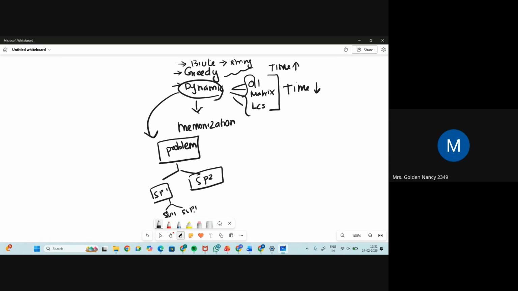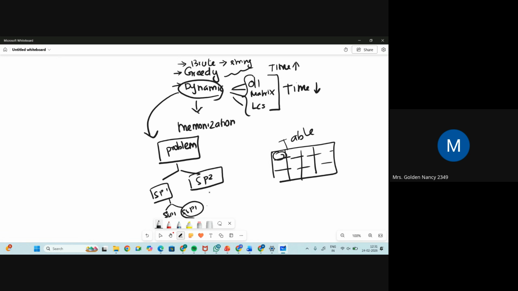Likewise, we can keep on dividing the problem, and finally the solutions can be stored in a memoization table. In a table we are storing the results of the subproblems, and finally we combine all these subproblems and get the main problem's solution.